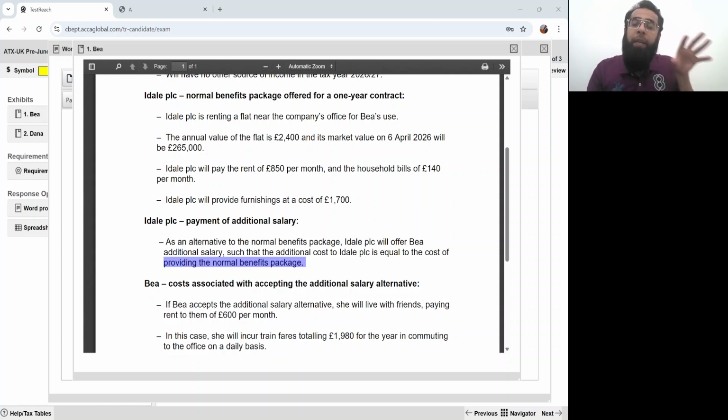See, if the employer provides accommodation, he has to take up the cost of accommodation and he has to pay class 1A employer NIC. I hope you all remember the rules. Cost of accommodation and class 1A employer NIC. If the employer will go for additional salary, he will have to pay that additional salary. And then there will be class 1 employer NIC, not 1A, only class 1 employer NIC. Obviously, we're looking at the depth of these rules as we move forward.